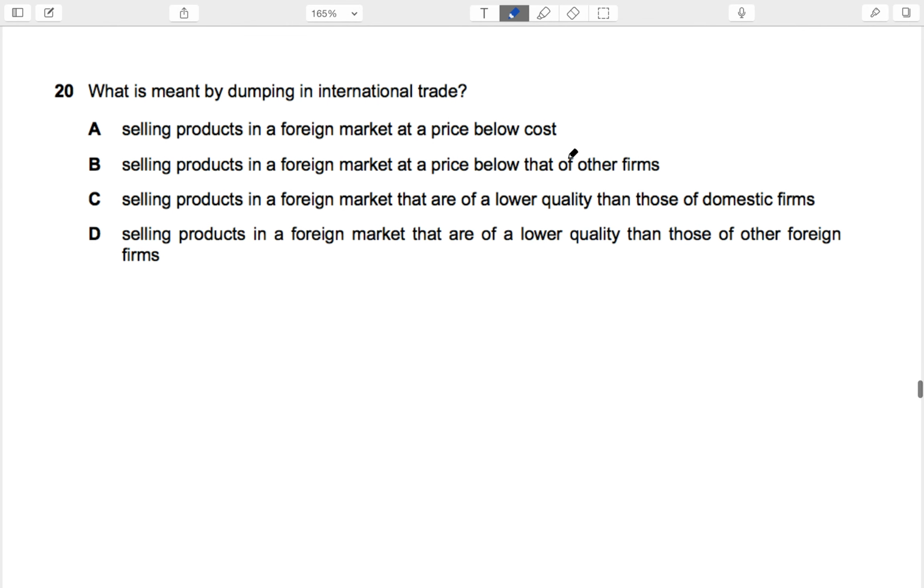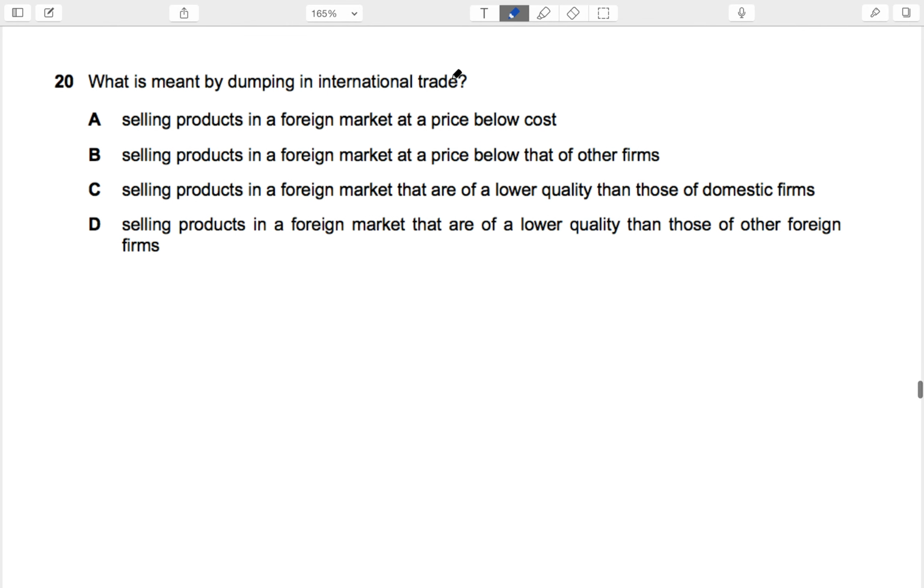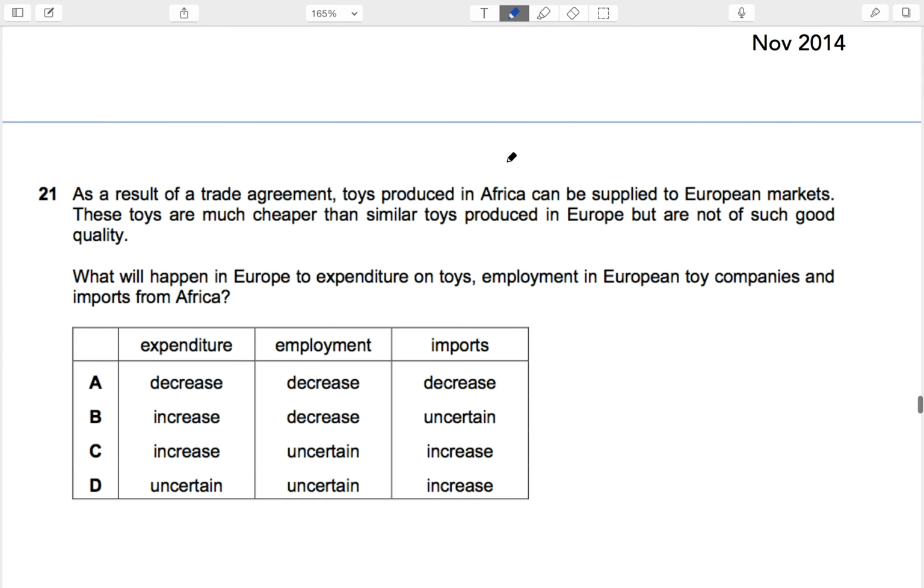What is meant by dumping? Dumping means selling of goods below the cost of production. So A is the right answer. Selling products in a foreign market at a price below cost, which is basically sometimes illegal, because you are exploiting the producers of other country by selling it below cost. Make loss in the short term to make advantage in long run. Predatory pricing, exactly. That would be what it would.